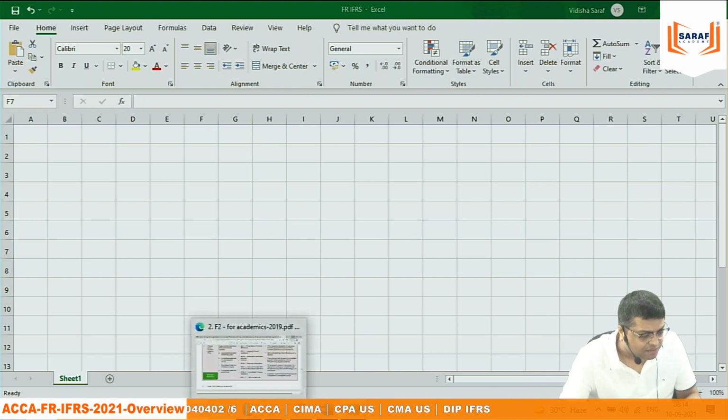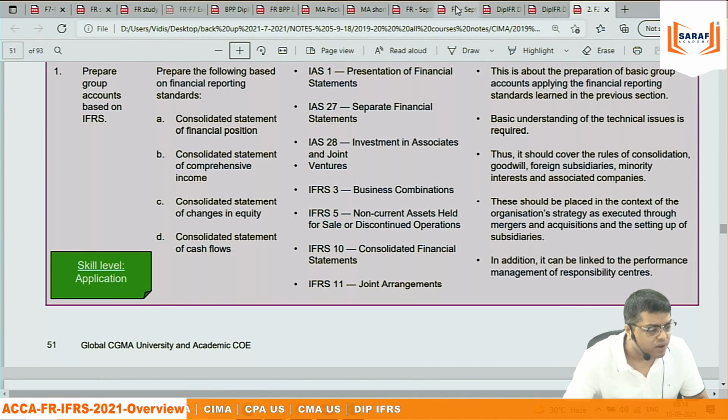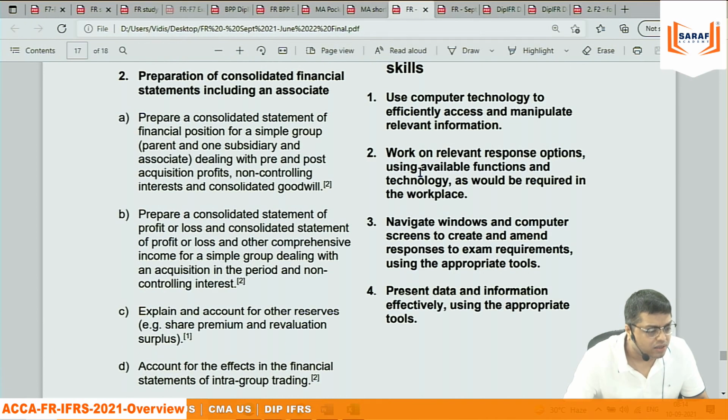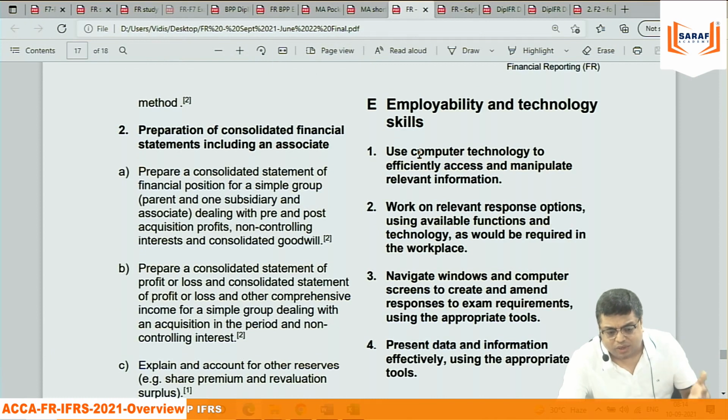And for this reason, they are saying about FR students, IFRS students, that they should already have working experience, because for the IFRS exam 3-year work experience is compulsory. Or maybe I can say that CA and CWA are straight away allowed to give the IFRS exam. They are already working. But an FR student may be 12th pass, completed the foundation level paper, then comes here and has never worked anywhere. Even then, in ACCA 70-80% of students are working.